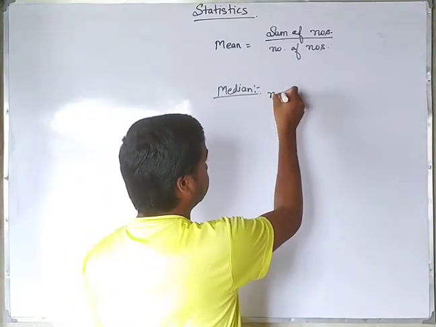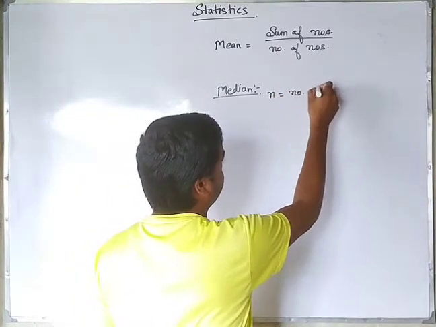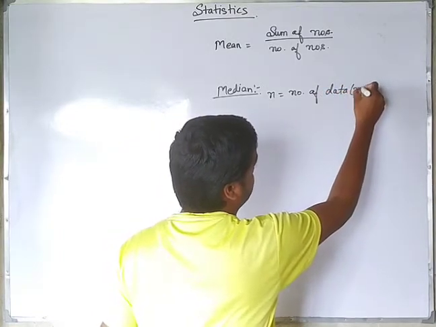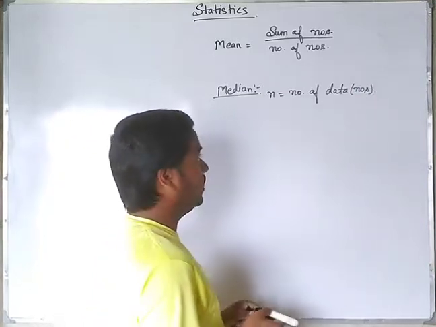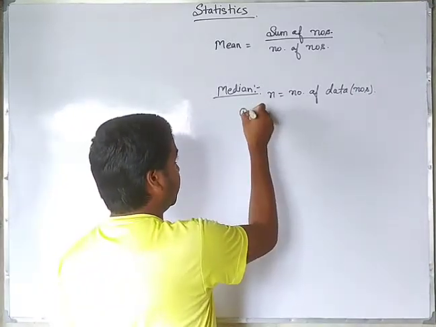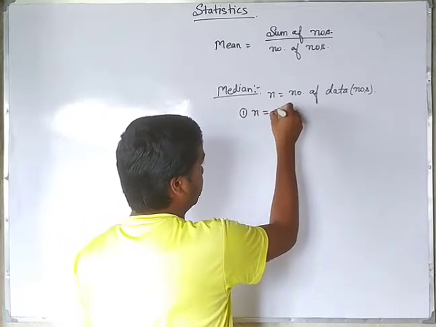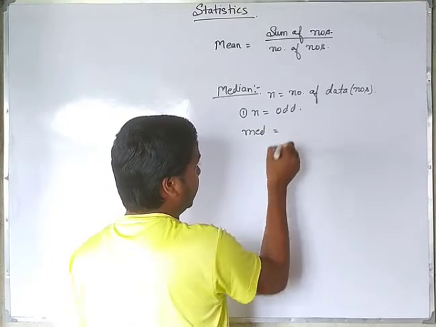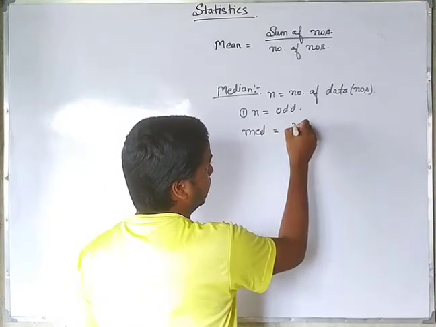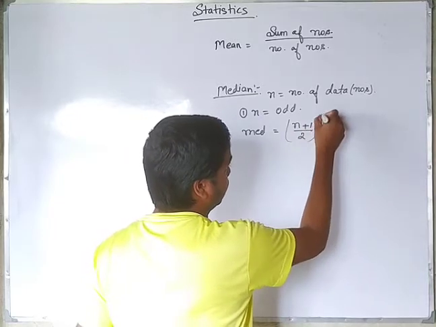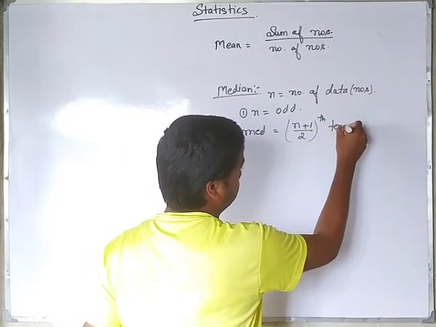Suppose n is the number of elements, or number of data, then according to that we will have the formula. First formula: if n is odd, then median is equal to (n plus 1) divided by 2th term.